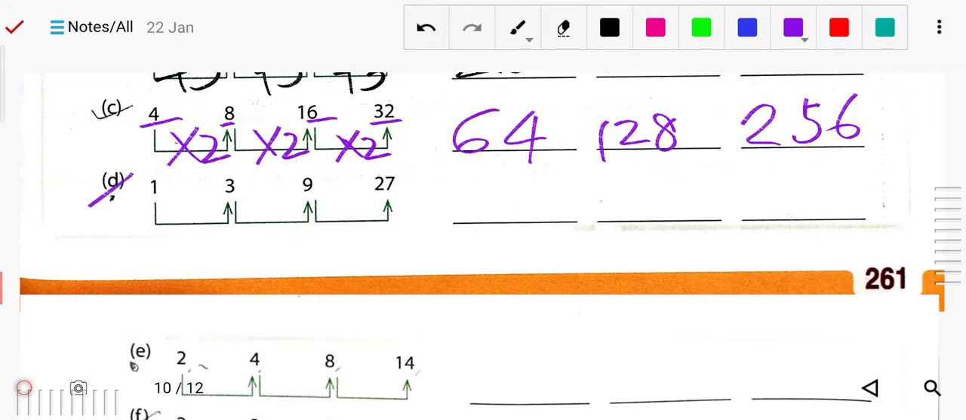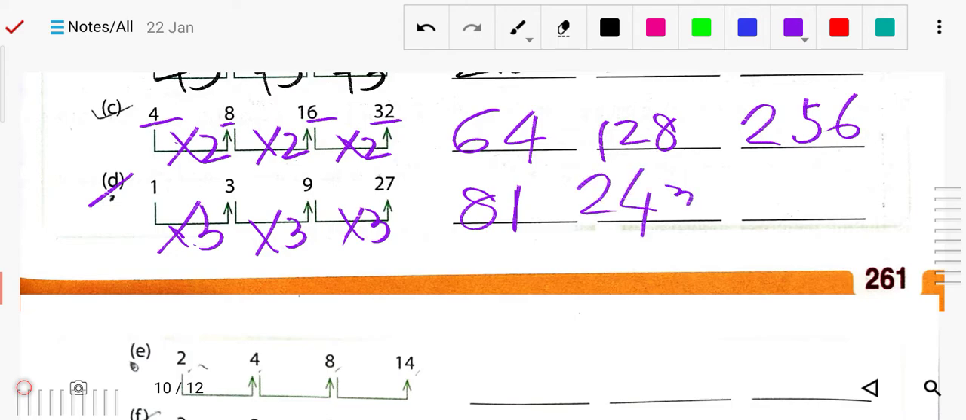Okay, next question you can see number D, 1, 3, 9, 27. So you can see here 1 into 3, 3 into 3 is 9, 9 into 3 is 27, means it is the multiples of 3 only here. All the time it is increasing with the multiples of 3, means you can multiply by 3. So 1 into 3 is 3, 3 into 3 is 9, 9 into 3 is 27. So 27 into 3, it will be 81. 81 into 3 is 243, and 243 into 3 is 729. So that's the pattern.